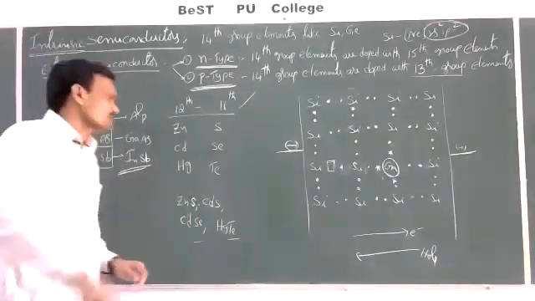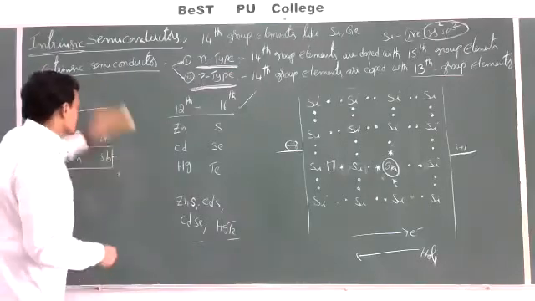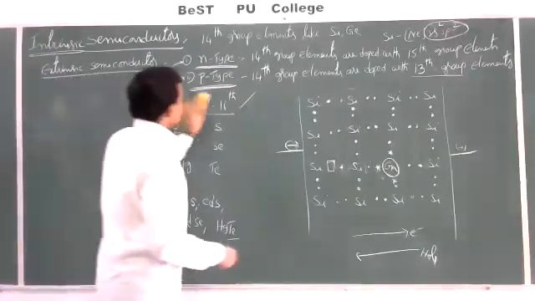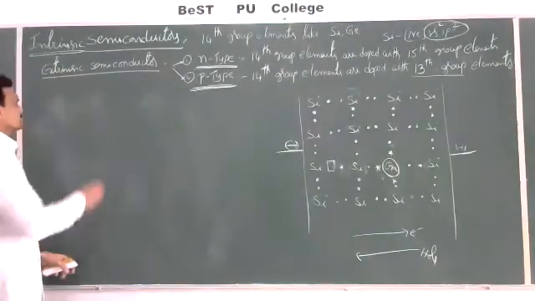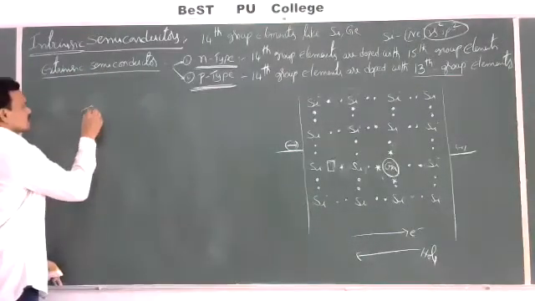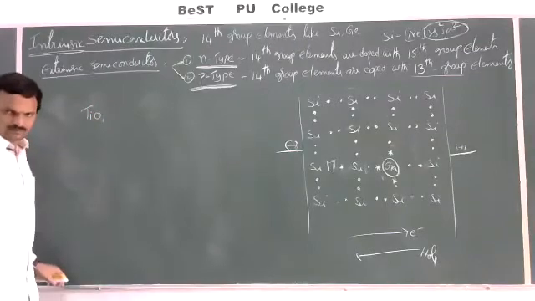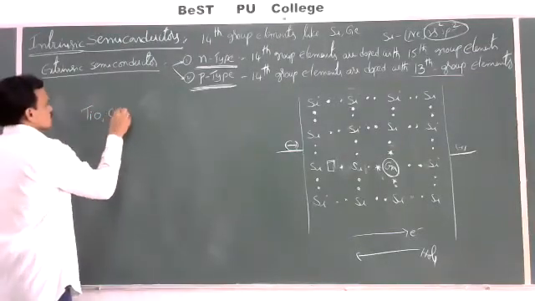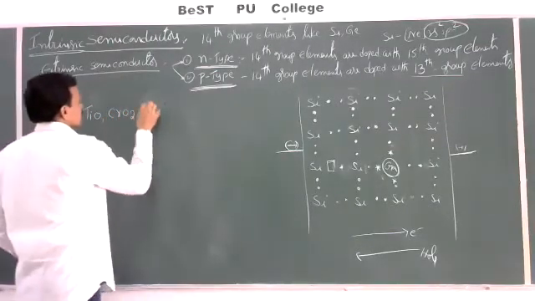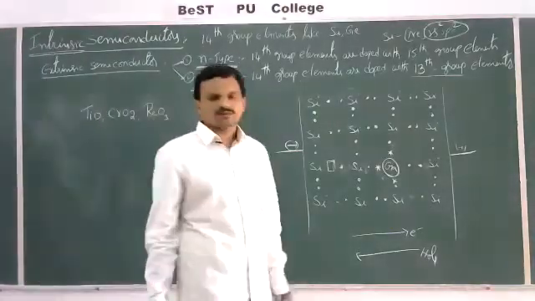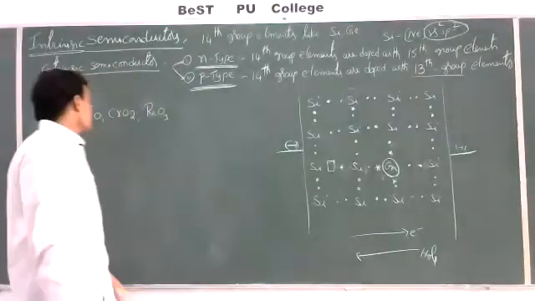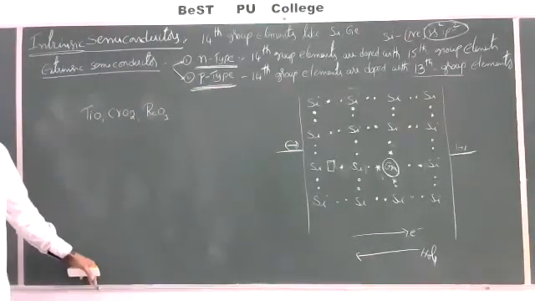Next, if you take some other compounds like TiO, titanium oxide, CrO2, ReO3. These are some oxides of transition elements. Titanium oxide, chromium oxide, rhenium oxide.